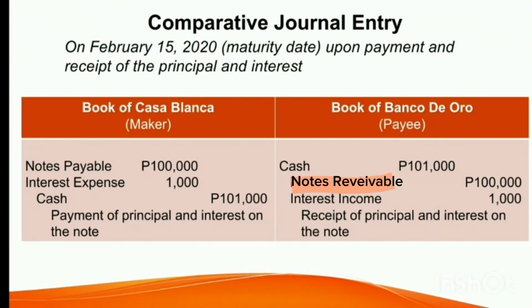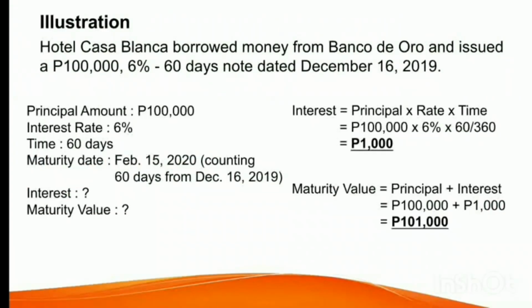On the part of Banco de Oro, the payee or the creditor, the receipt of the principal and interest on the note is recorded by debiting cash 101,000 pesos and then crediting the note 100,000 pesos and the interest income 1,000 pesos. Now let's go back here in our computation.